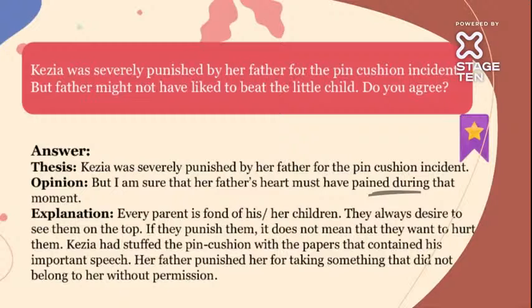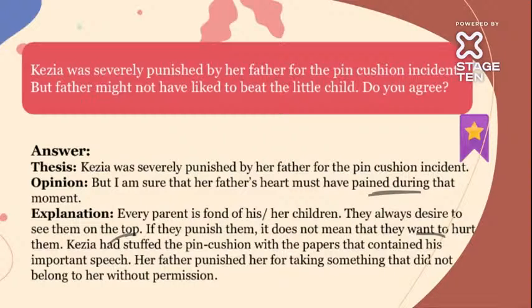So while beating a child like this, a little bit ruthlessly, there would be a little pain in the heart for the father also. Every parent is fond of his or her child. Every parent does love their children, right? And they always desire to see them on top, not doing any mischief and not disturbing the balance. But if they punish them, it doesn't mean that they want to hurt them. It's not necessary that they want to hurt them or are doing it purposely. If the children are making mistakes, they just want to correct them.